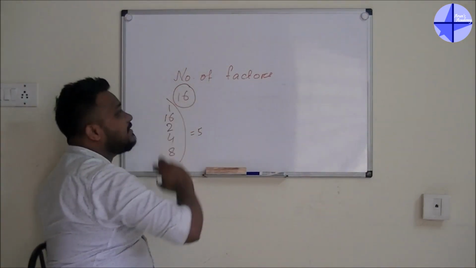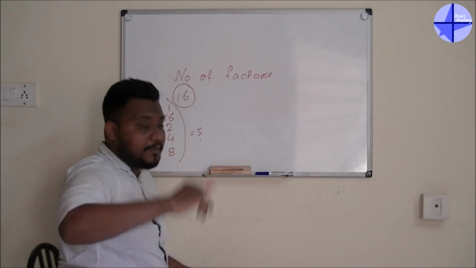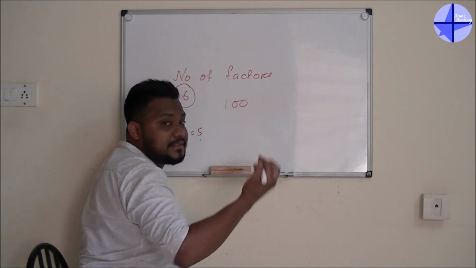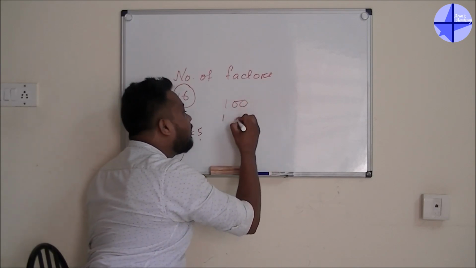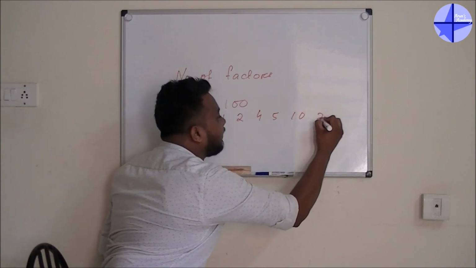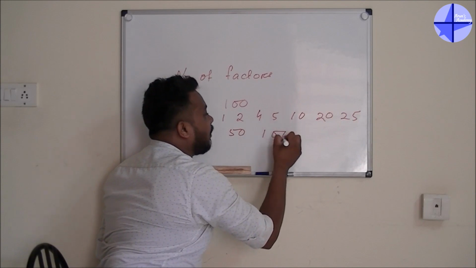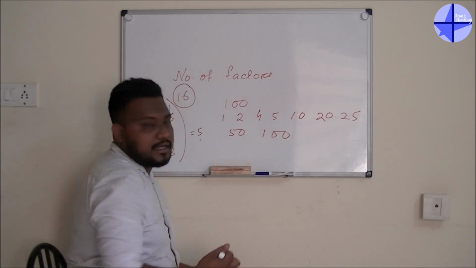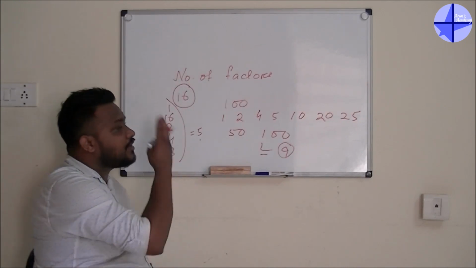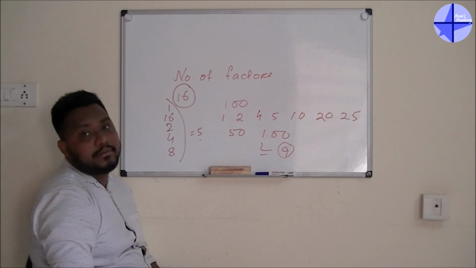But guys, 16 is a very small number. Only for that reason you are getting 5. So for example, we will take a bigger number, that is 100, and for this the factors are 1, after that 2, 4, 5, 10, 20, 25, 50, and 100. So if you go for the number of factors, that will be 9. But guys, if you go for this particular method, it will take lots of time. Only for that reason, now I will tell you the logic.